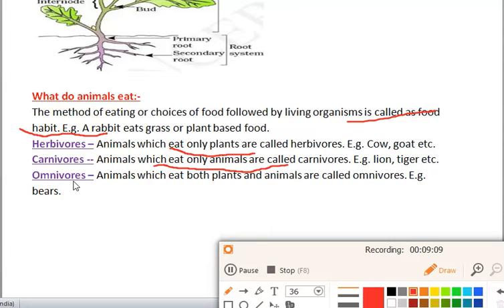Next is omnivores. Animals which eat both plants and animals are called omnivores. Examples: bears, and you can write human beings also. Humans eat both plants and animals, so they are considered omnivores. You have to remember the definitions of herbivores, carnivores and omnivores. Herbivores eat only plants, carnivores eat only animals, and omnivores eat both plants and animals.